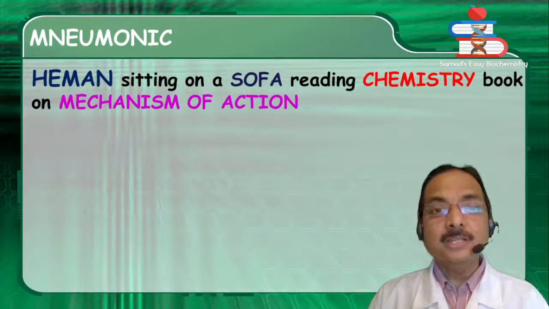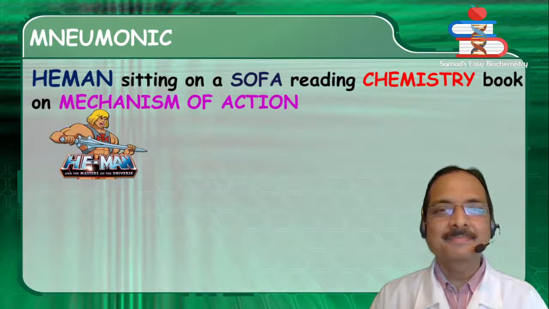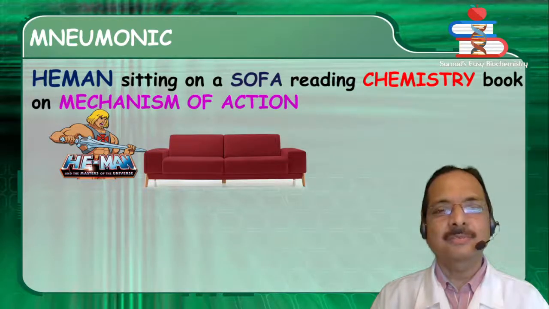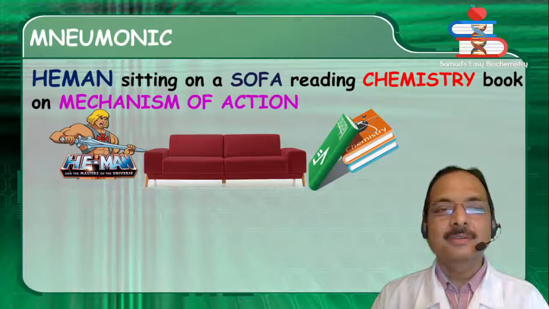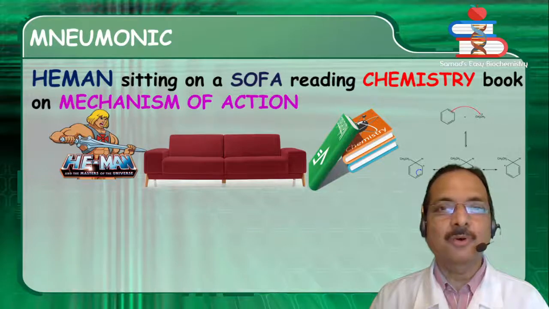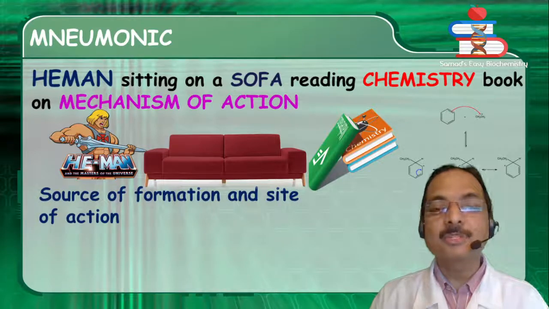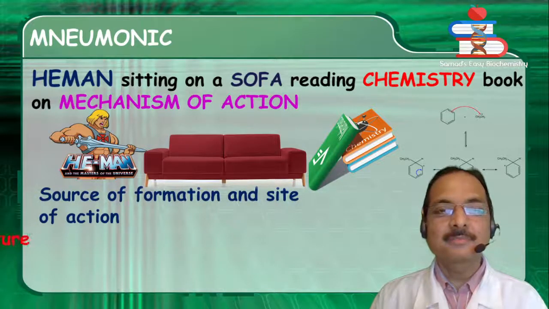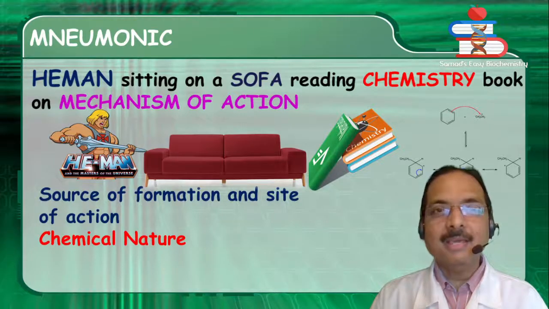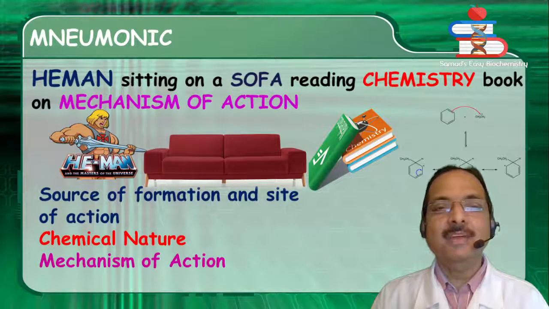He-man sitting on a sofa reading chemistry book on mechanism of action. So He-man sitting and relaxing on a sofa reading a chemistry book on mechanism of action. So He-man stands for hormone, sofa for classification based on source of formation and site of action, chemistry for classification based on the chemical nature, and mechanism of action for the classification based on mechanism of action.